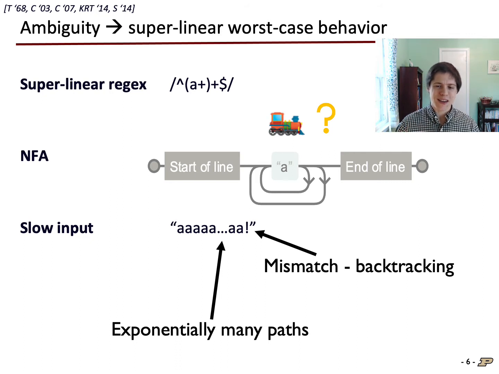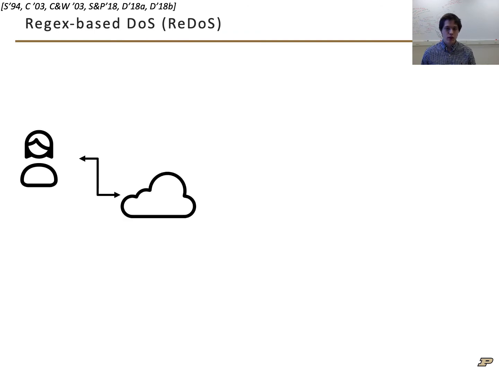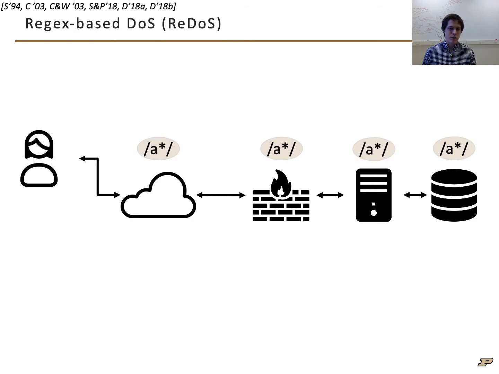Let's think about the implications of these properties when regexes are used within the web stack. This diagram represents the typical parts of a web service, from the user through a web client, past a firewall, into business logic, through persistent storage, and back again. All these systems support a reasonably consistent regex language for input sanitization. Any path a legitimate client can use, an attacker can use as well. And in a Regex-based denial of service attack, the attacker triggers a regex's superlinear worst-case behavior in a location that will affect other clients, for example, poisoning an event loop or a worker pool.